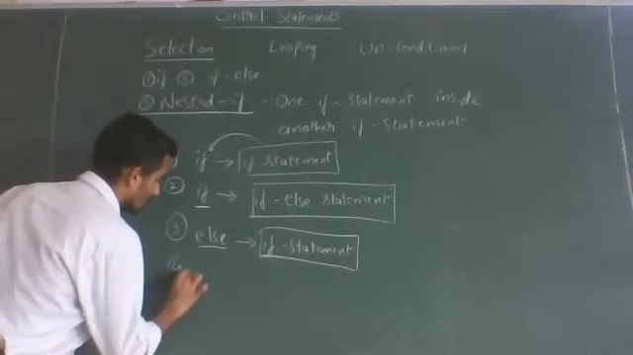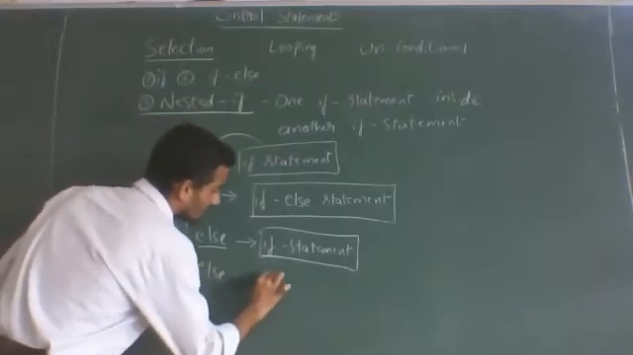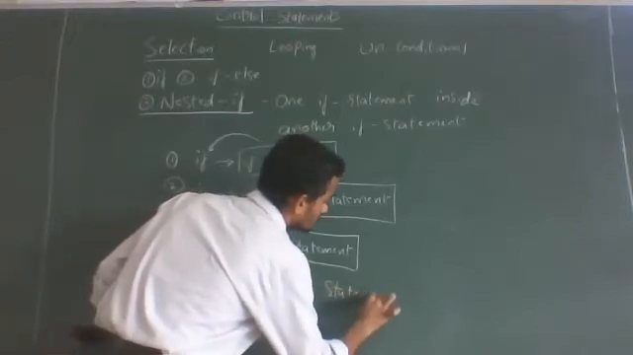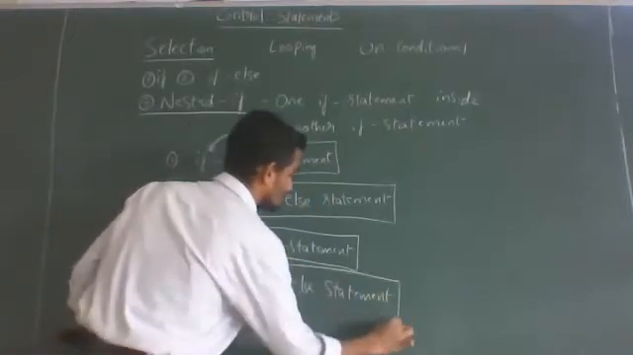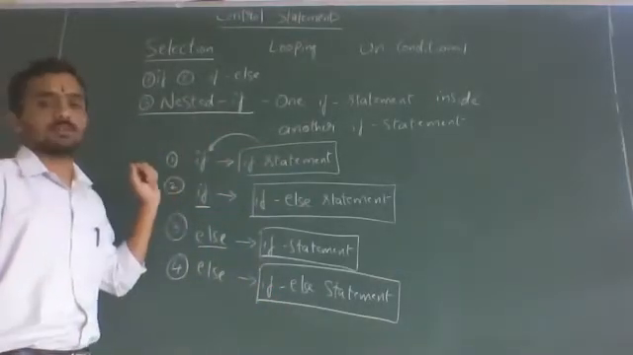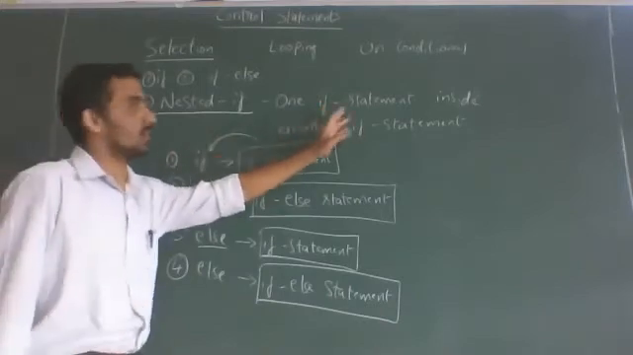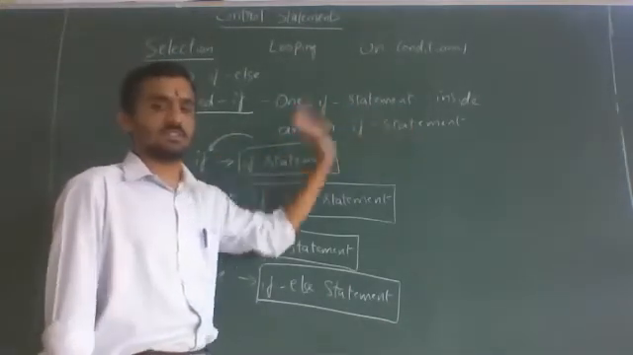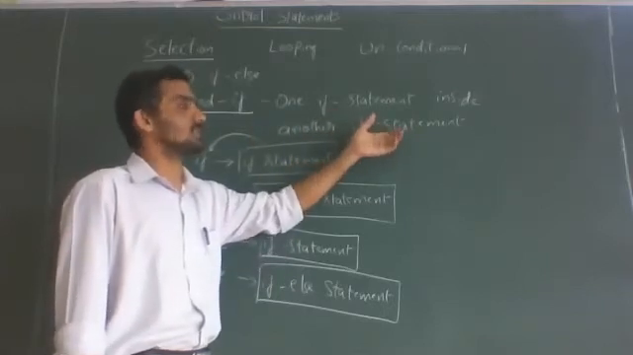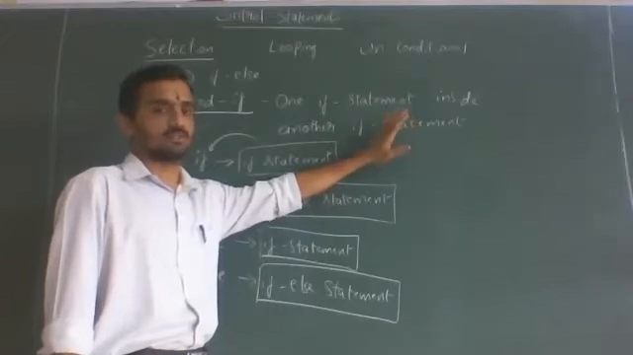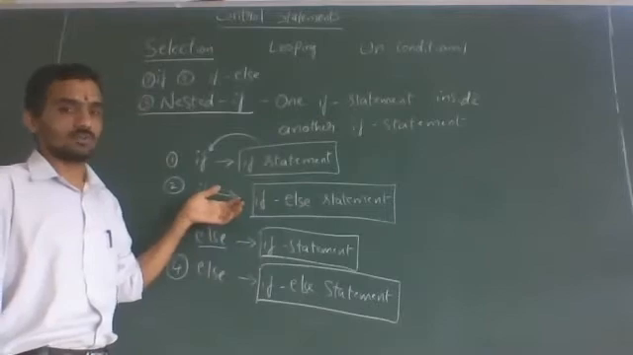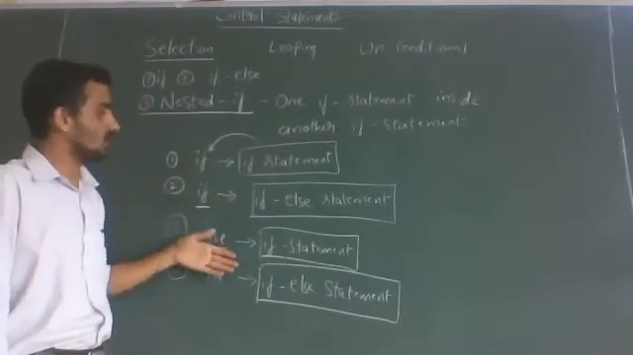Next, fourth: inside else, we can even write one more if else. In this way, in four ways we can write a nested if statement. When you give the definition, you just say one if statement inside another if statement is nothing but a nested if statement. But if you want to discuss more, with respect to knowledge, then you can frame it like this.